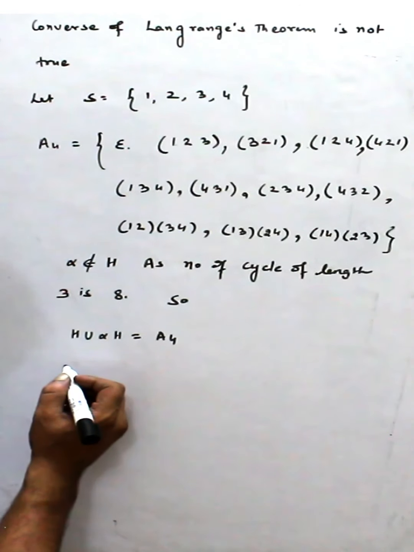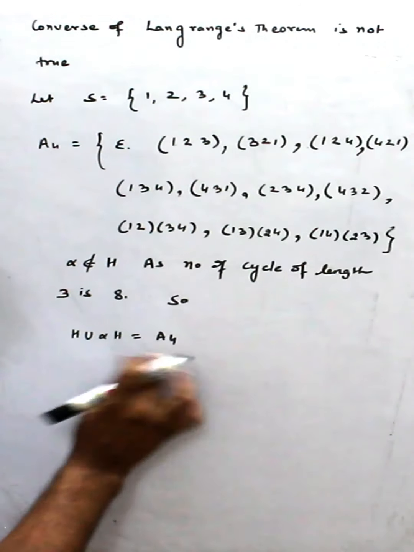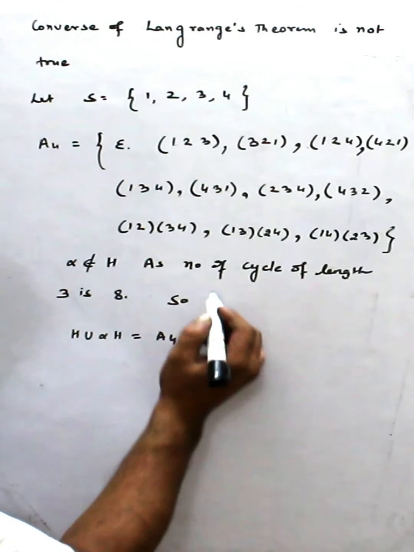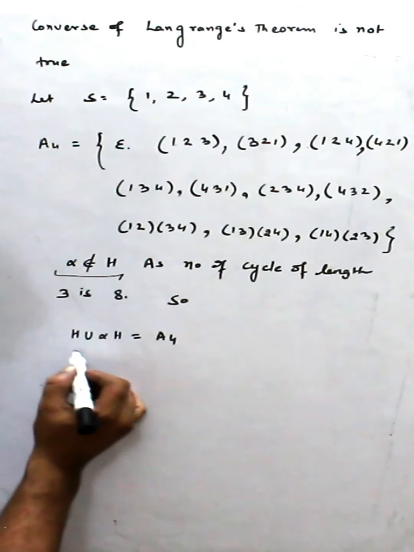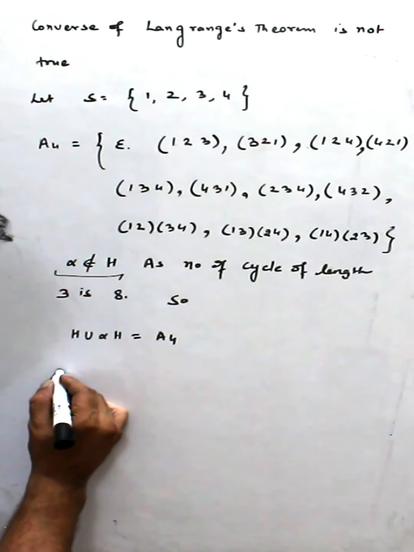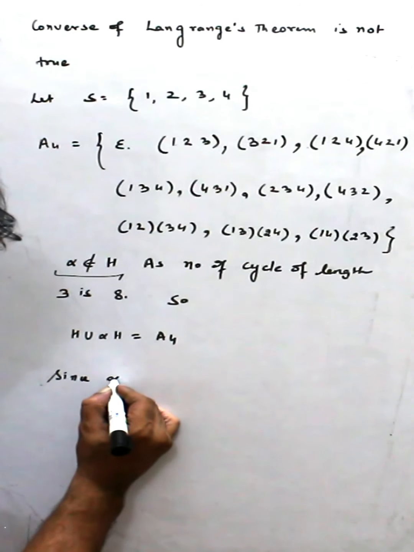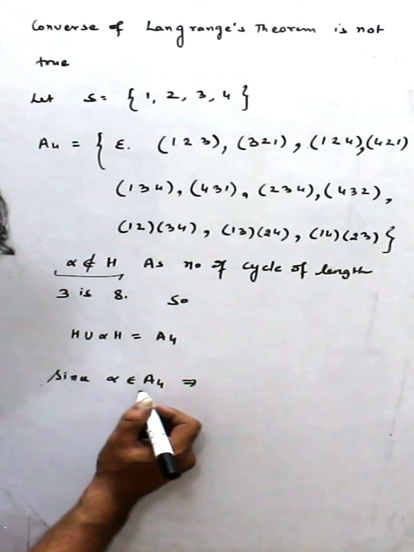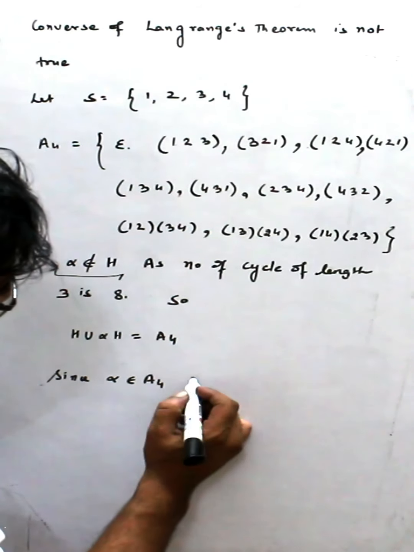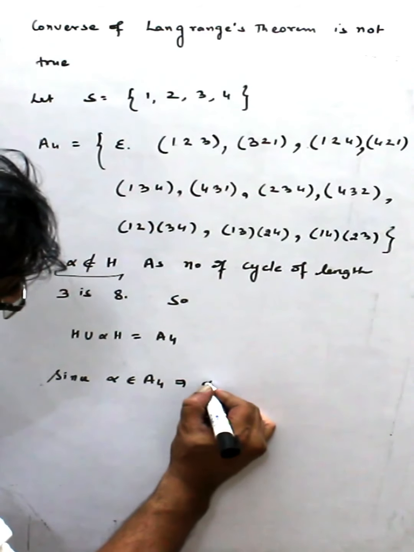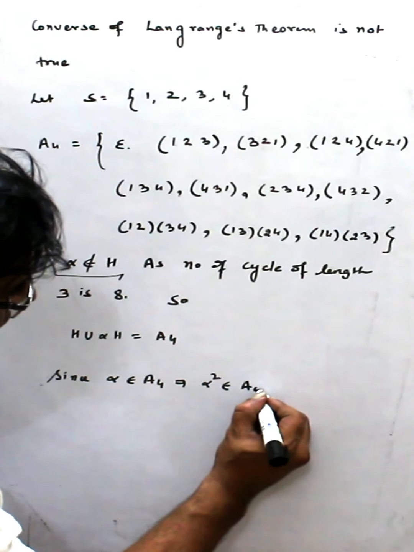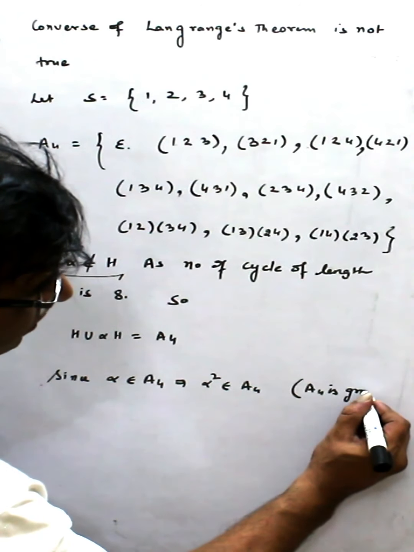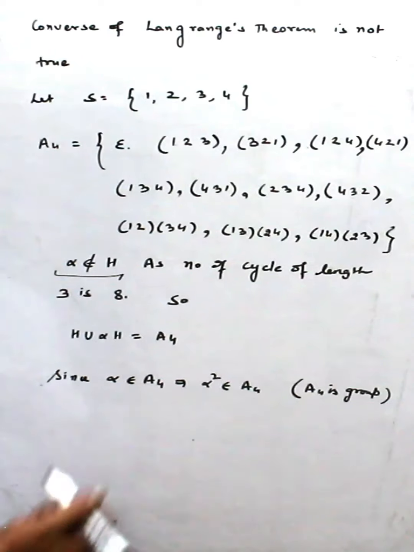Now alpha square: since alpha belongs to A4 and A4 is a group, this implies alpha square belongs to A4 by the closure property.